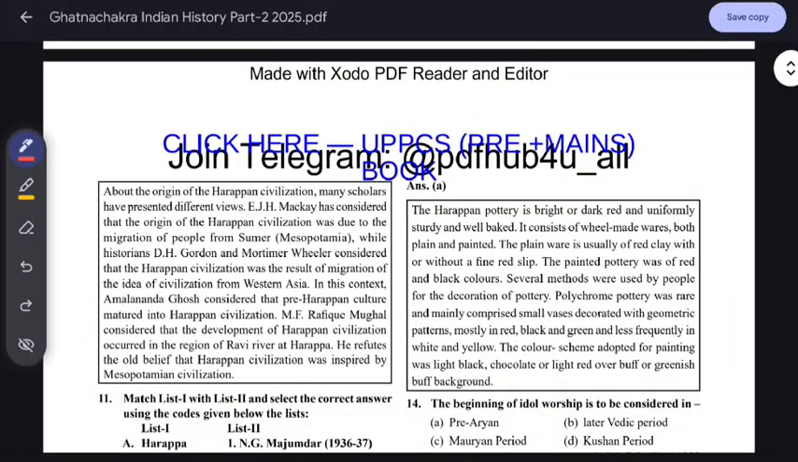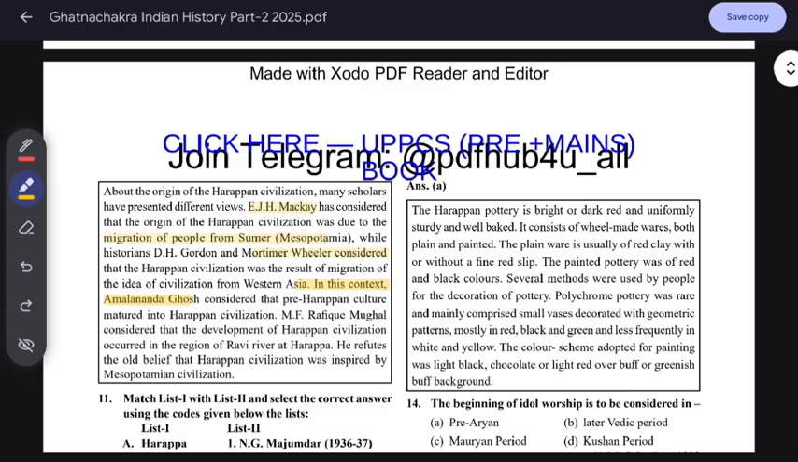About the origin of Harappan civilization, many scholars have different views. E.J.H. Mackay considered the origin of Harappan civilization was due to the migration of people from Mesopotamia. Just know that we can't remember everything, but we should know the basic idea of how it originated. And D.H. Gordon and Mortimer Wheeler, the famous historian, considered the Harappan civilization the result of migration of the idea of civilization from Western Asia. Just know this, Mortimer Wheeler.